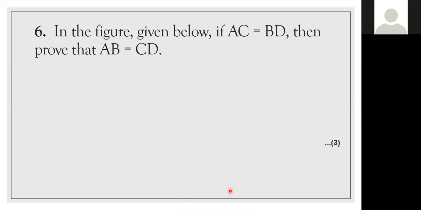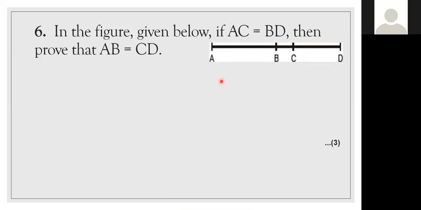In the figure given below, I'm giving the figure here. In the figure given below, AC is equal to BD. A to C is equal to B to D. Then we need to prove that AB is equal to CD.